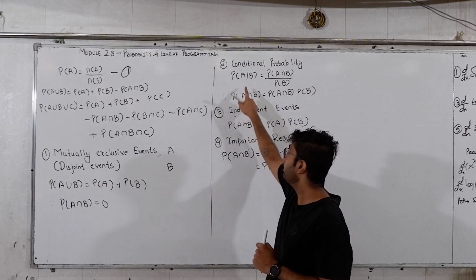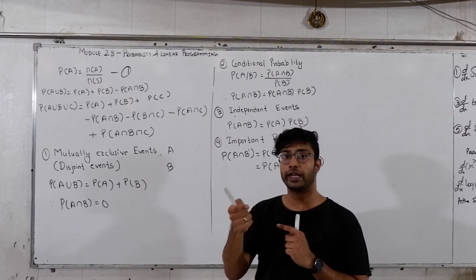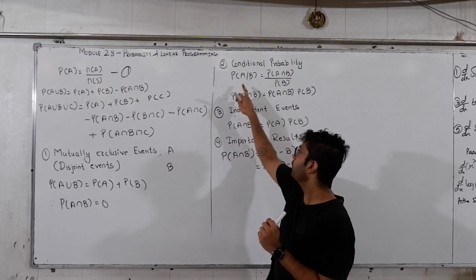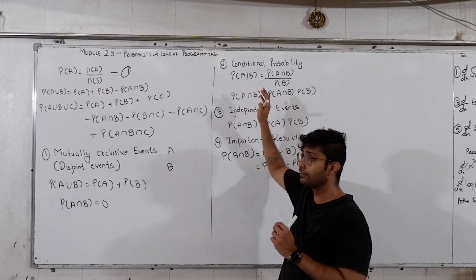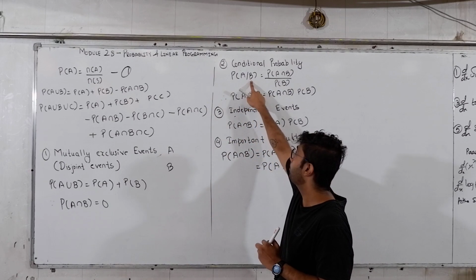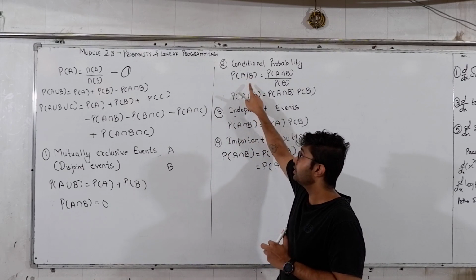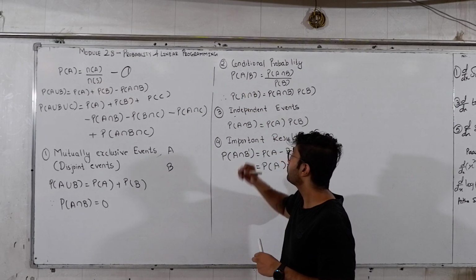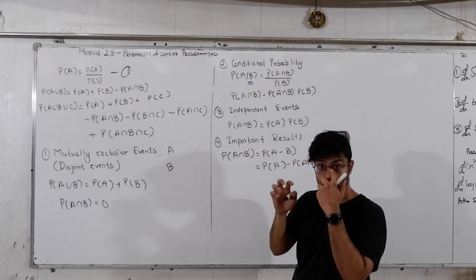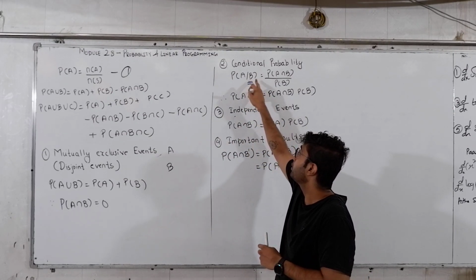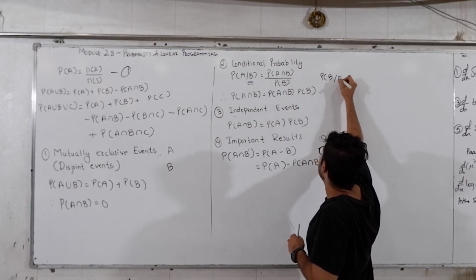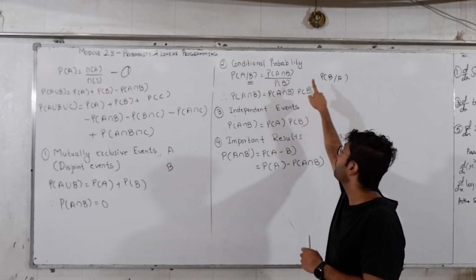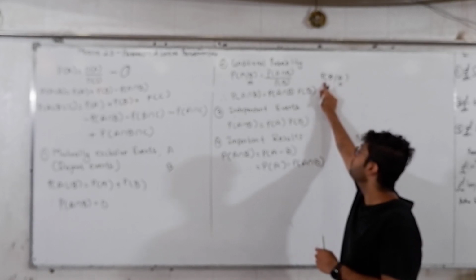Now, if event B has already occurred, the probability of A depends on the probability of B, because the event has already occurred. Since it is dependent on B, it is conditioned on B; A is coming because of B. Okay, so the given condition in this probability is always the second one. Probability of A given B, B is the condition. Probability of B given A, A is the condition. Probability of A given B, B is the condition, A is the probability. Probability of B given A, A is the condition, B is the probability.